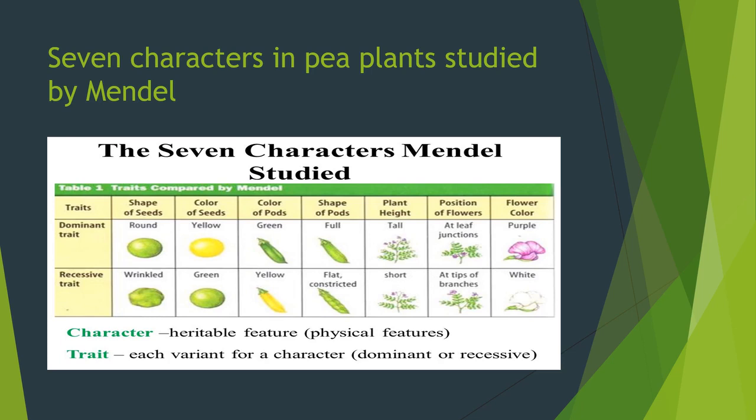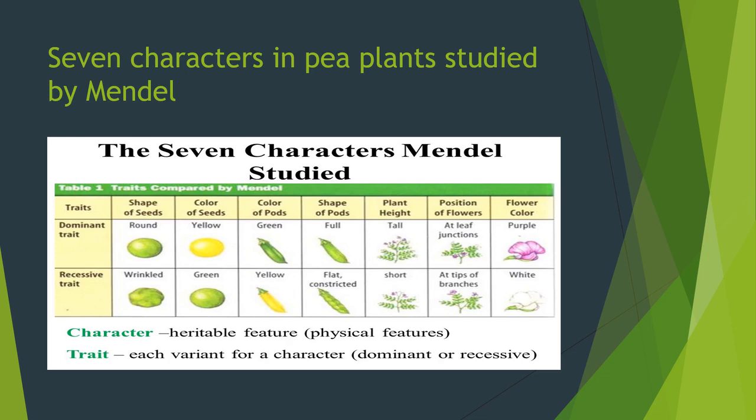Understood? The third character is the color of the pod. The pod is nothing but the outer covering of the seed. It is green and also yellow in color. Next is the shape of the pod. In the dominant character, it is completely full. In the recessive character, it is constricted in shape. Plant height: a tall plant comes under the dominant trait, and a short plant comes under the recessive trait.